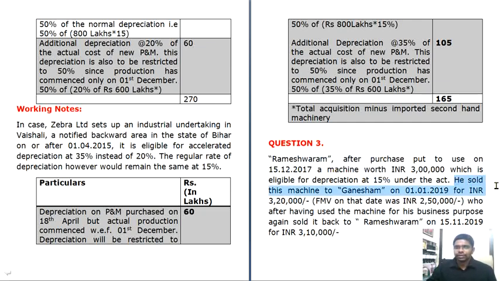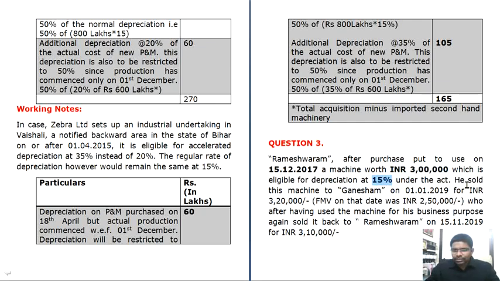Now subsequently, he sold the machine to Ganesham on 1/1/2019. That is, he purchased the asset and put it to use on 15th December 2017. That is, during the year 2017-18 he has purchased it. This is the point where you have to highlight. And the machine cost is 3 lakhs, which is further eligible at a depreciation of 15%.